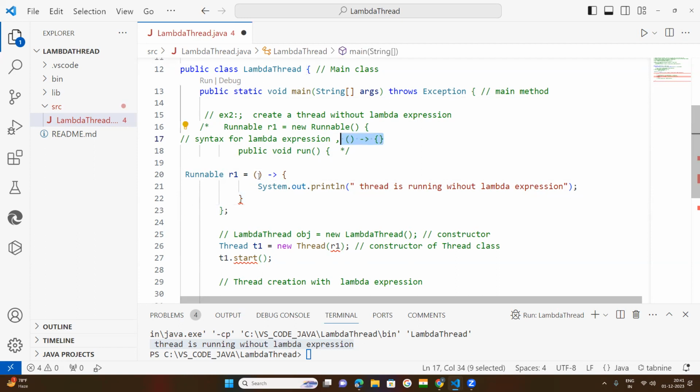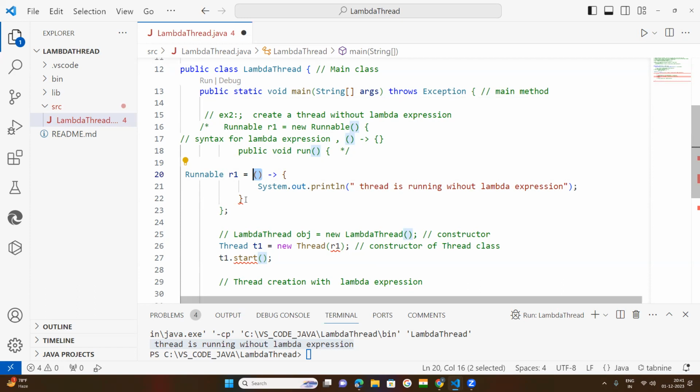Now this is a zero parameter lambda expression: the token, then open brace, close brace. Within this I have kept the print statement. Okay, now it is terminated.